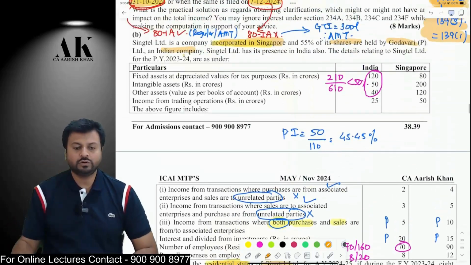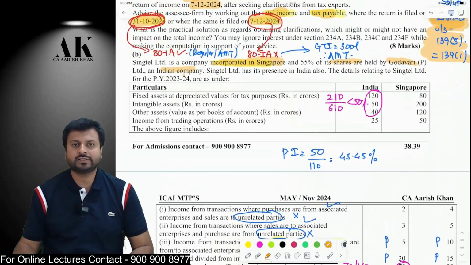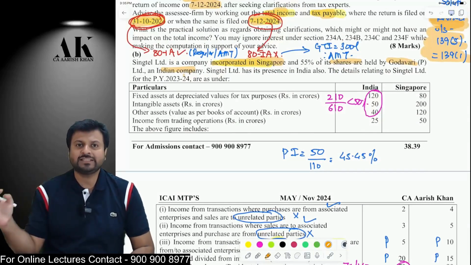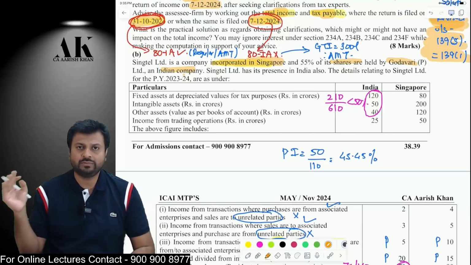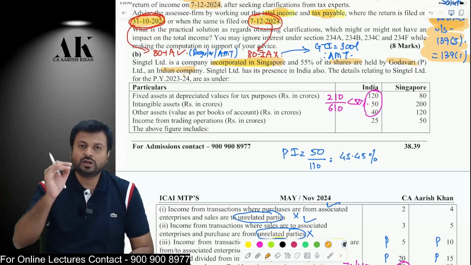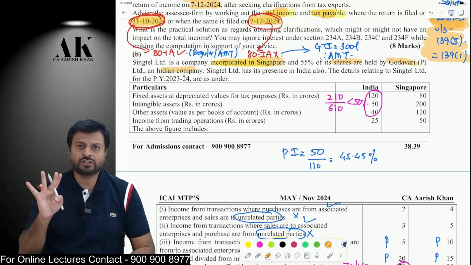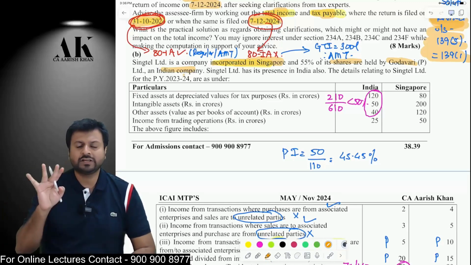Now, to determine the POEM and the residential status of a company, we need to find out whether the active business is outside India or not. If active business is outside India, then the POEM is outside India, and if the POEM is outside India, then the company is non-resident. Now, to have active business outside India, there are 4 conditions which we need to follow, plus one additional condition with respect to board of directors meeting. The first 4 conditions are monetary conditions where we need to compute some percentages.